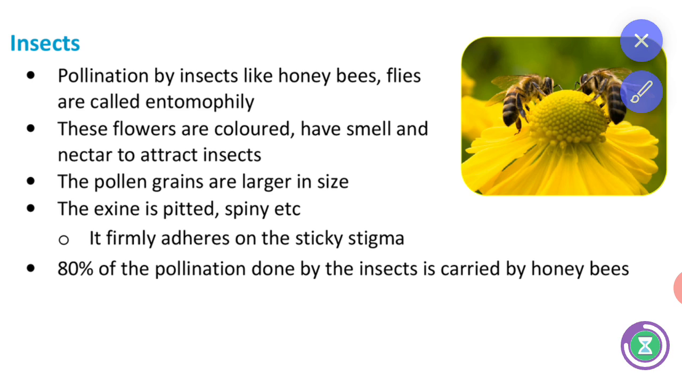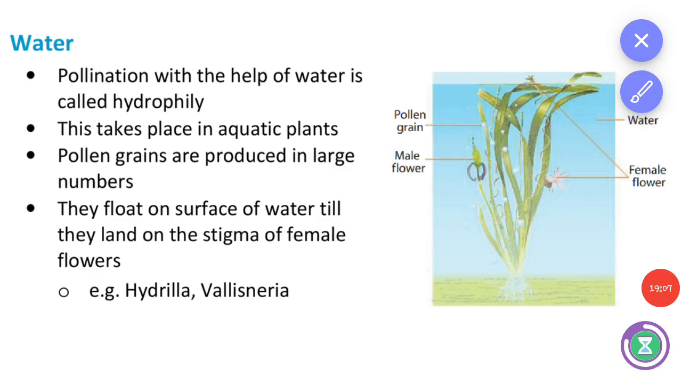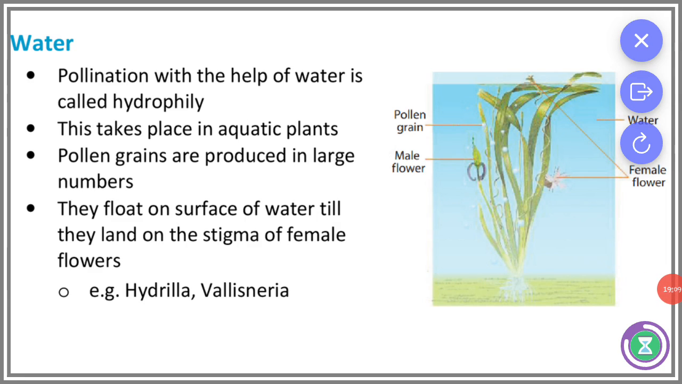The pollen grains are larger in size. The exine is pitted and spiny. And the pollen grains la exine eppadi irukum appadina குழிகள் உடையதாகவும் முட்கள் உடையதாகவும் இருக்கும். And it firmly adheres to the sticky stigma. And 80% of the pollen grains transferred by insects is carried by honeybees. So 80% of the pollen grains பார்த்தீங்கன்னா honeybees-ஆல தான் transfer ஆகுது.